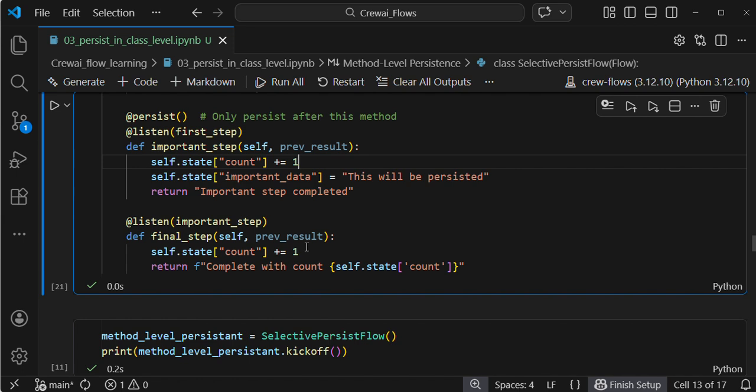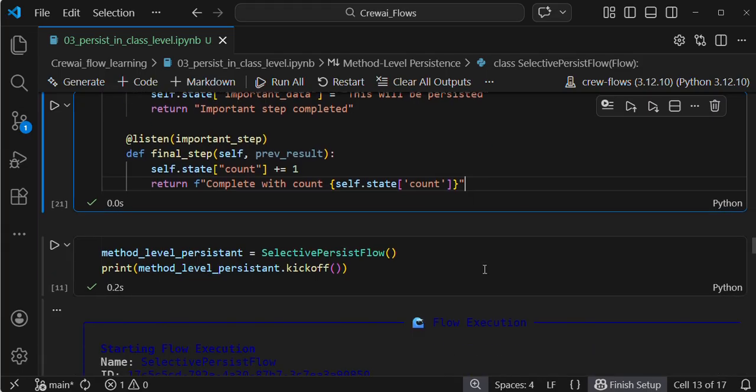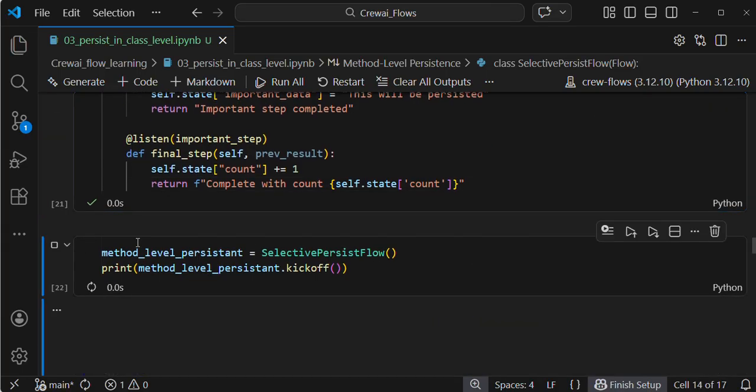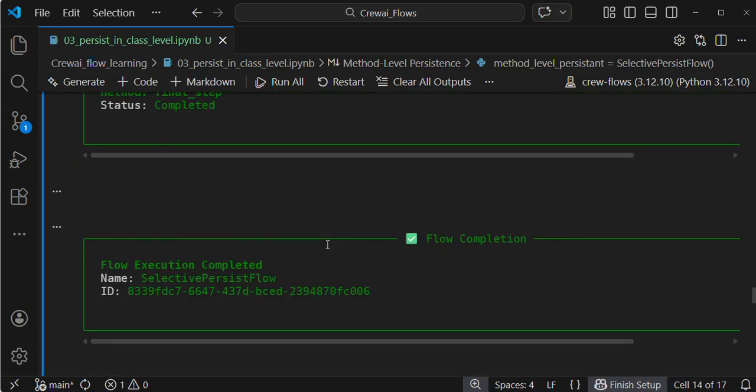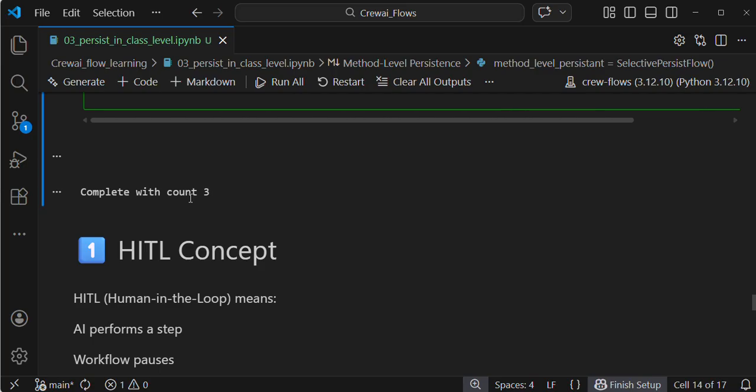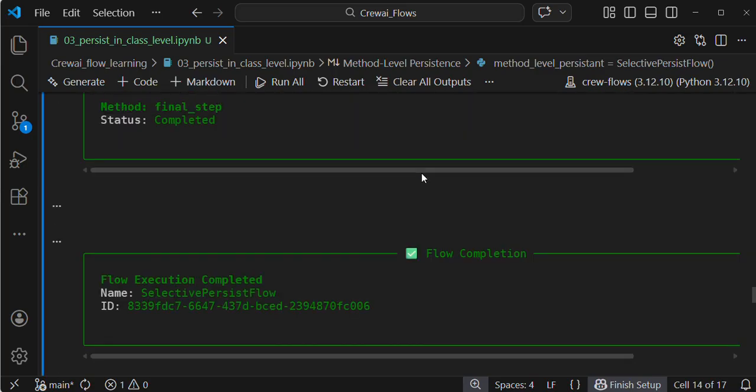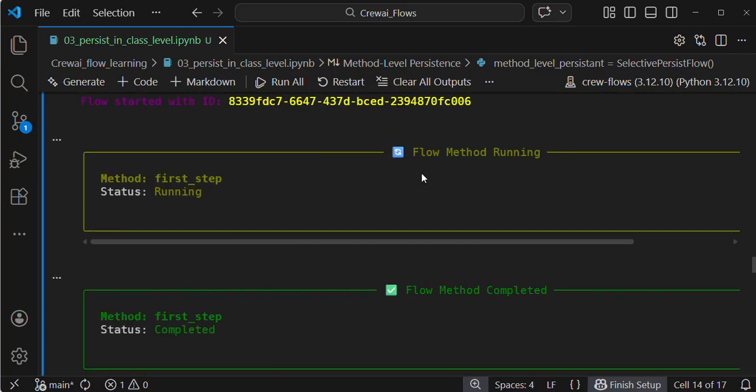At the end of the third step, my count should be 3, because I am again adding 1. If you print at the end of step 3, this state key count will be 3, guys. If I run the cell, you can see it completes with count 3. I hope you get it, guys. For a more granular way of control, you can use this method-level persistence.